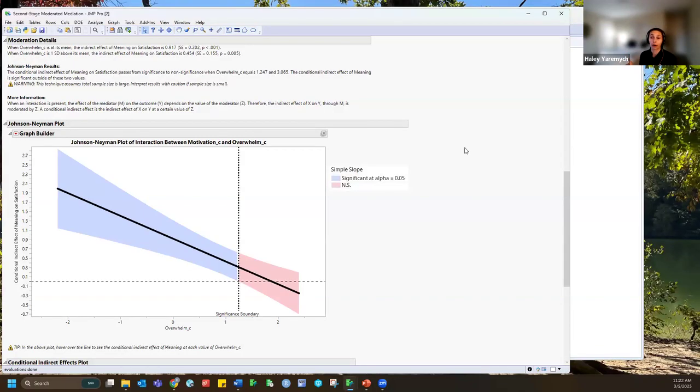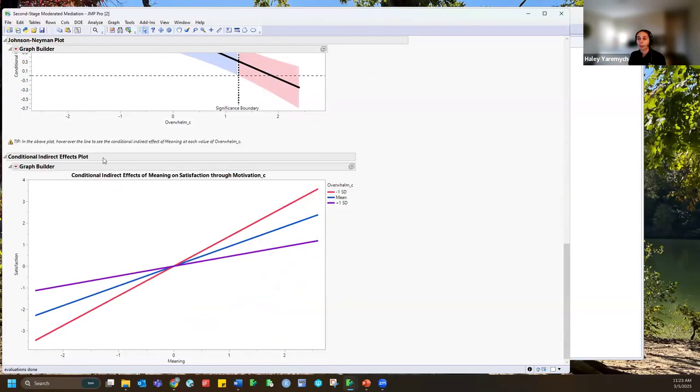So we only see one boundary in our plot because this plot is only going to display the values of overwhelm that were observed in the data. And we do that for extrapolation control. So here, based on these results, we can say that as long as overwhelm is less than this boundary, which is about 1.25, there's going to be a significant effect of meaningfulness on job satisfaction through motivation.